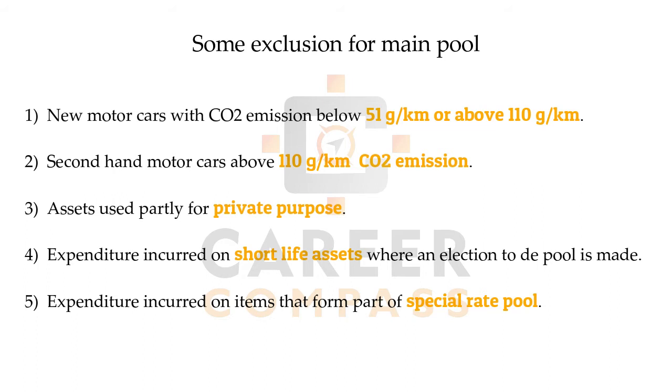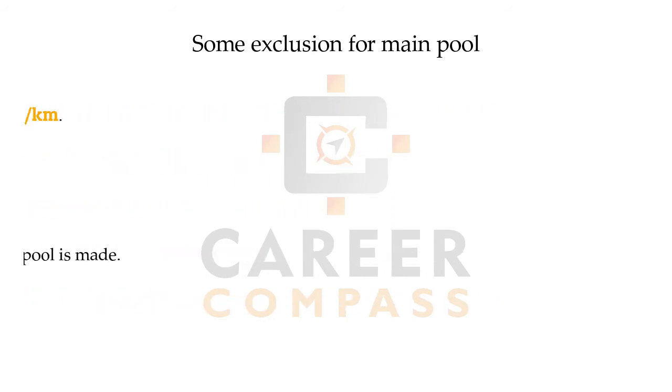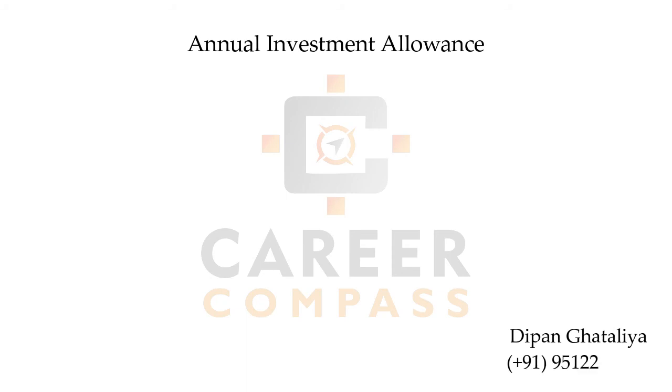Then after, any assets used partly for private purpose also cannot be included in the main pool. Then after, short life assets and special rate pool items are also not available in the main pool. Then after, students, next concept is annual investment allowance.